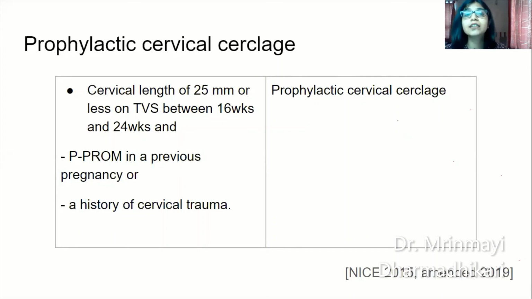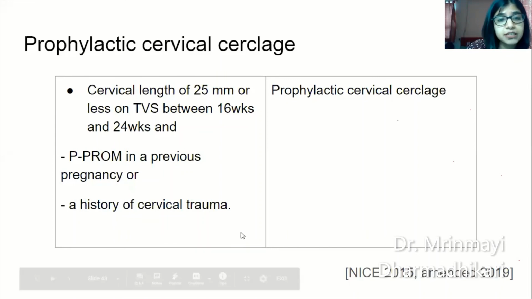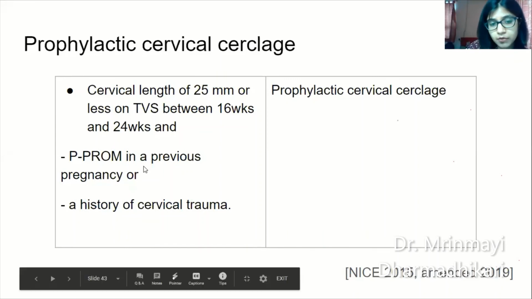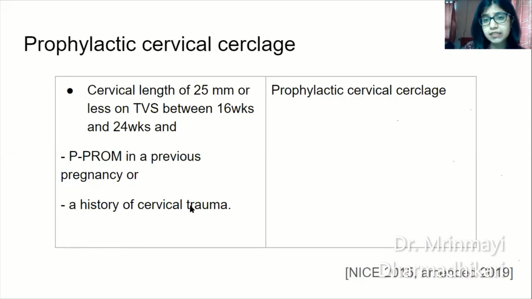Coming to prophylactic cervical cerclage. All patients with cervical length less than or equal to 25 millimeters on transvaginal ultrasound between 16 and 24 weeks, along with a previous history of PPROM or a history of cervical trauma prior to this pregnancy, prophylactic cervical cerclage should be done.